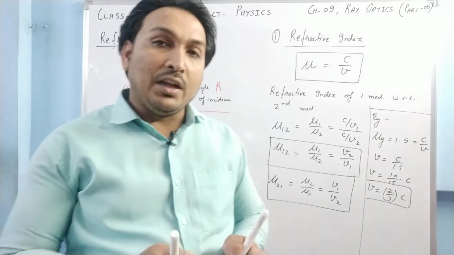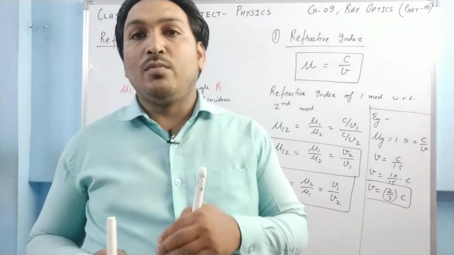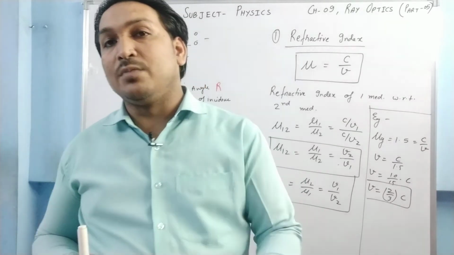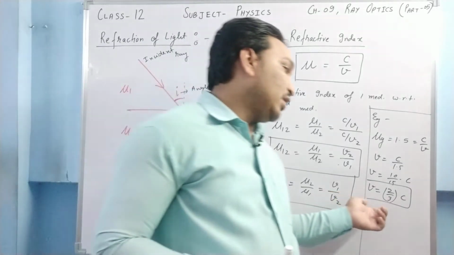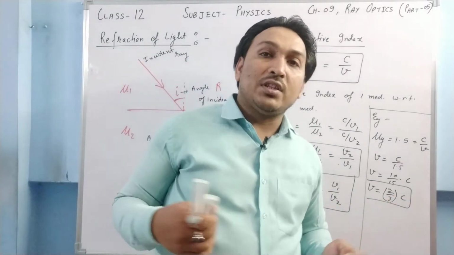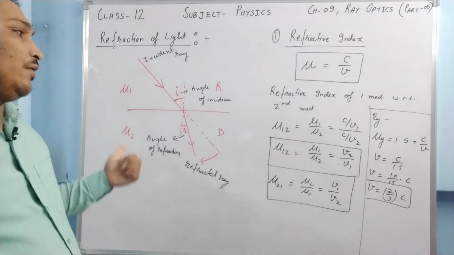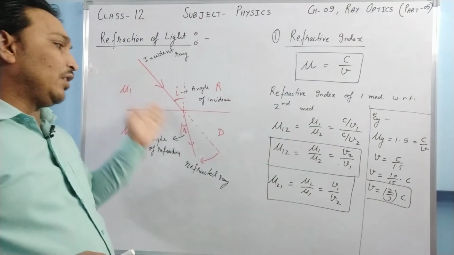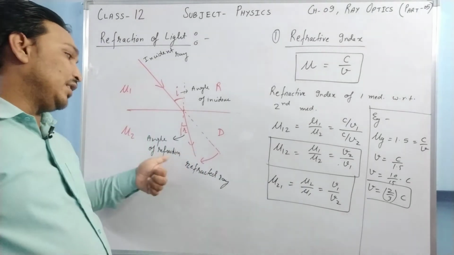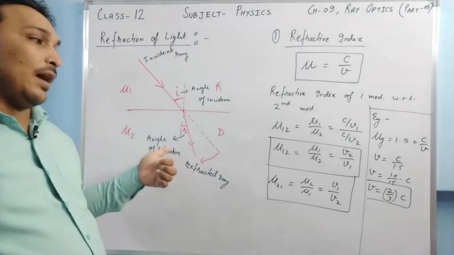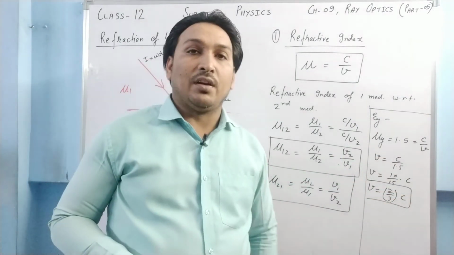So by getting the value of refractive index, we can have an idea of how much speed the light has in that particular medium. Is it clear? So refractive index of a medium gives us an idea about the speed of light in that medium. If speed changes, that's why this bending is happening. If its speed doesn't change, the ray of light goes in a straight line only. And how much the speed is going to change will be told by refractive index.